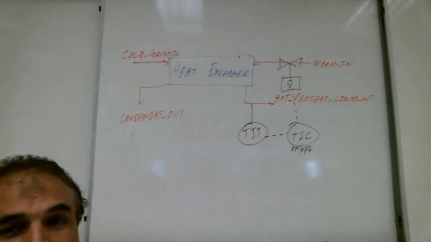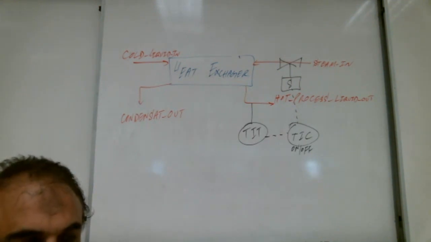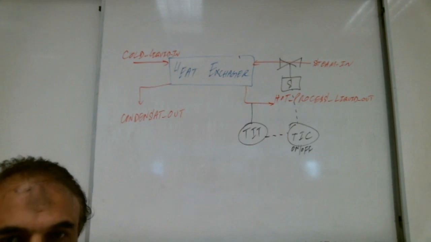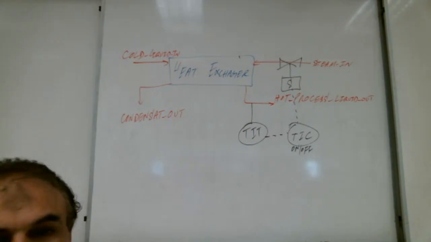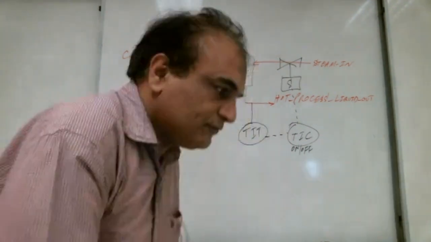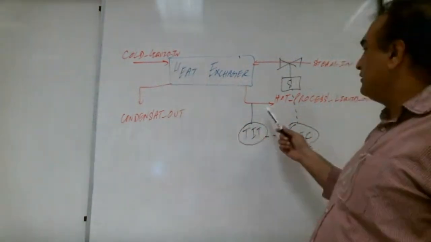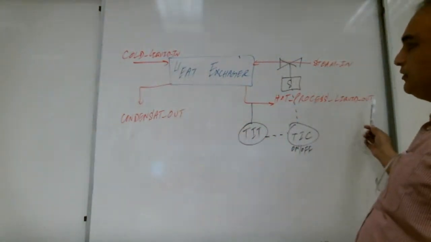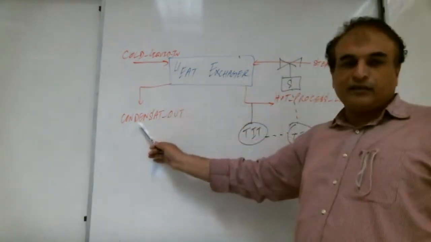You remember last week we were discussing the on-off controller. And before the on-off controller, we discussed direct action and reverse action of the controller. So there is a loop here. We have a heat exchanger. Cold liquid is coming in and a hot liquid is going out. This is the steam in, a solenoid valve is there, and this is the condensate out.